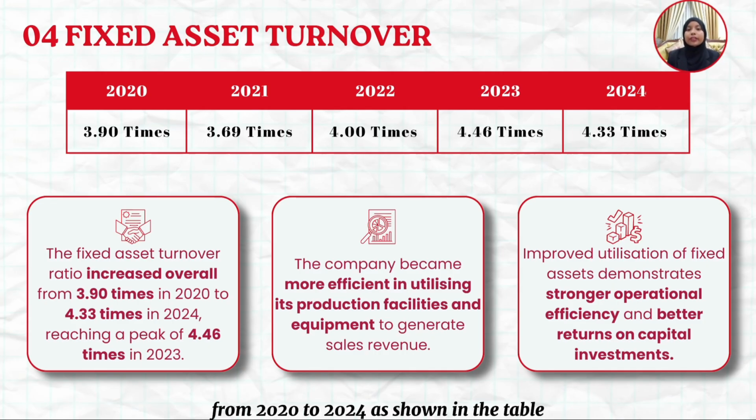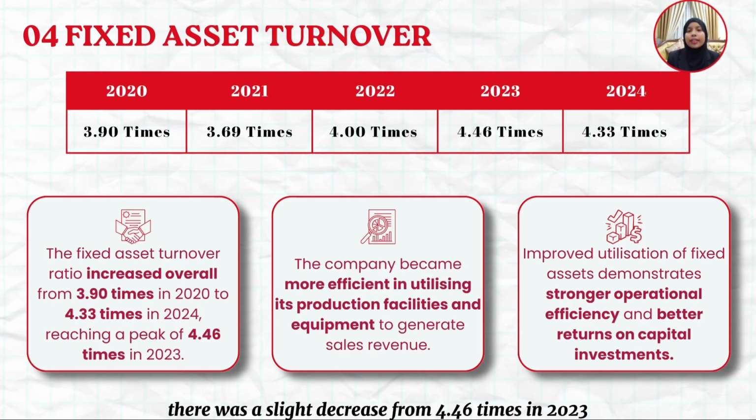As shown in the table, the ratio increased overall from 3.90 times in 2020 to 4.33 times in 2024, with the highest value of 4.46 times recorded in 2023. This upward trend indicates that the company has become more efficient in utilizing its fixed assets such as production facilities and equipment to generate sales revenue.